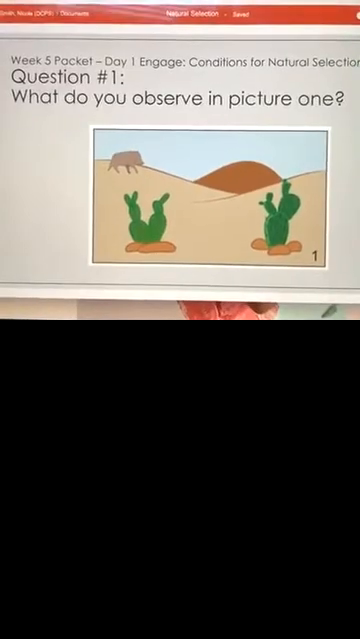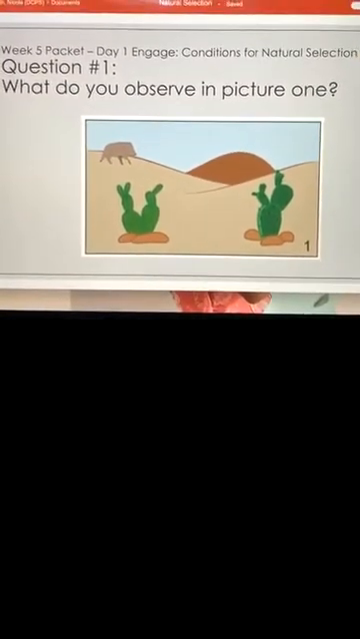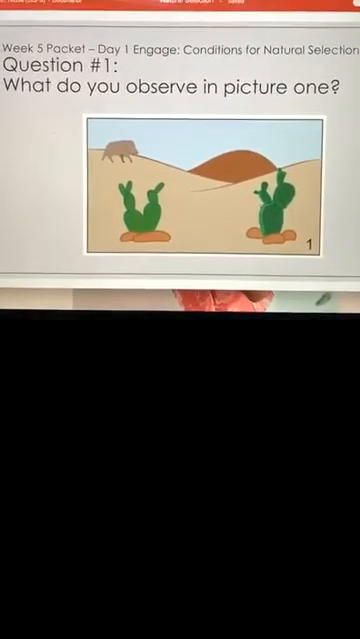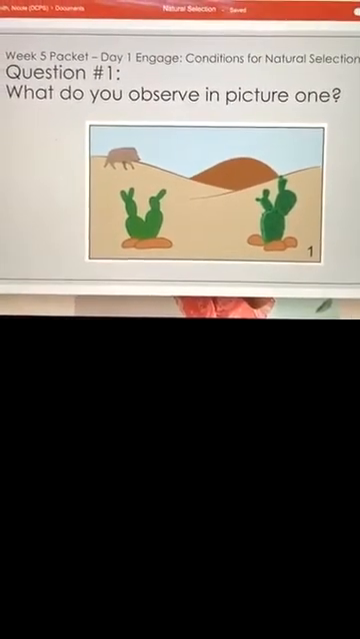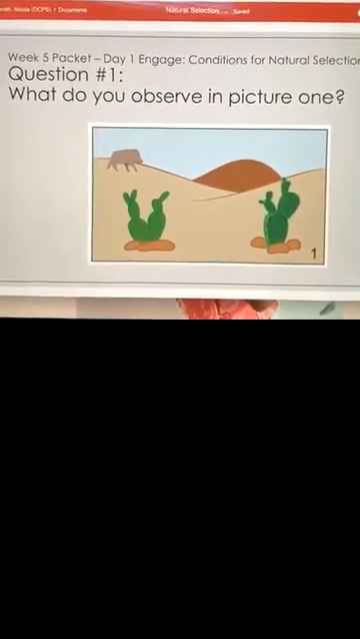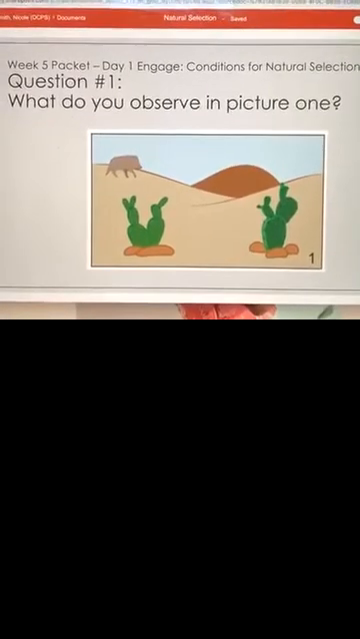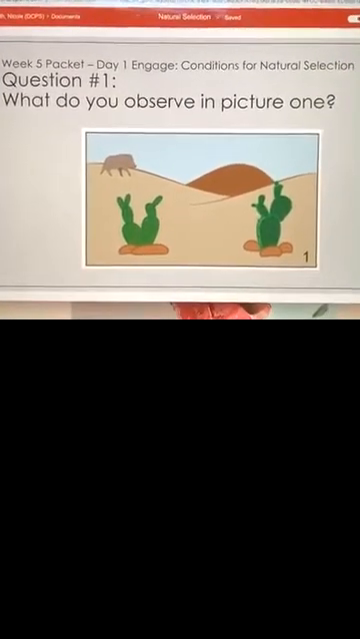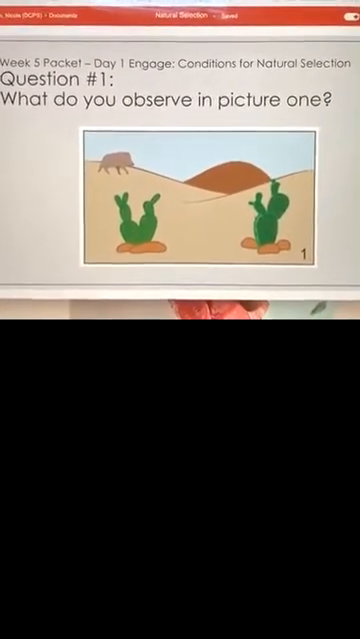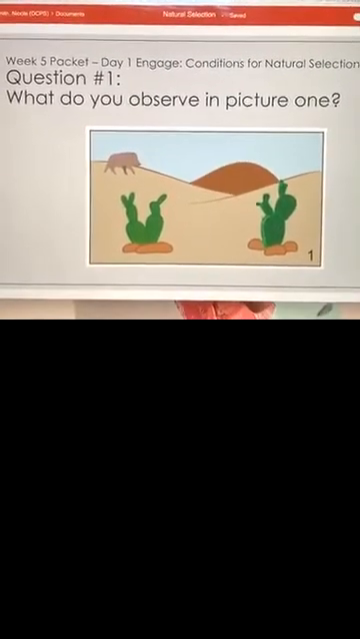What do you observe about this picture in picture 1? Okay, and what answer did you have? One cactus has spines or needles and the other one doesn't. Great job. So he said one cactus has needles and the other one does not. So if you were not paying attention or you were not with us last Wednesday when we went over this, that's what you should be writing down for question 1. One cactus has needles and one cactus does not.